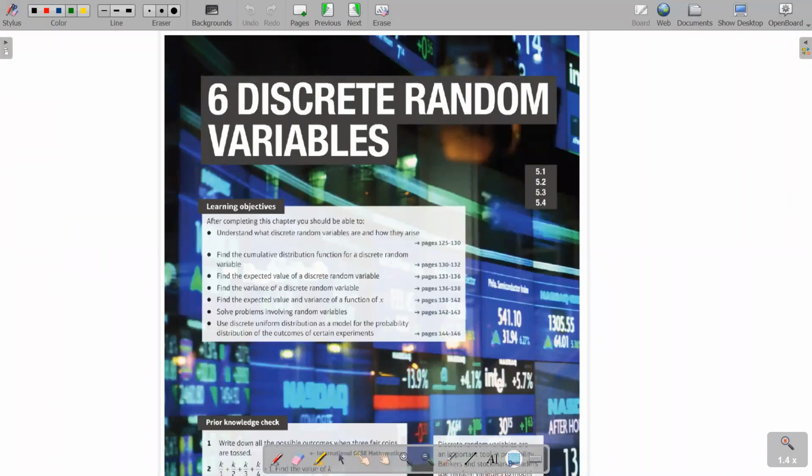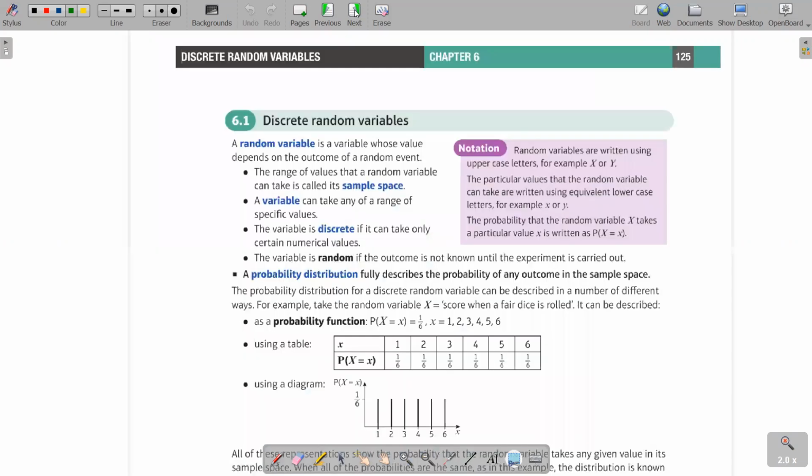Okay, so now we move to chapter 6, discrete random variables. So first we will introduce discrete random variables. I think you know what discrete variables are. We have discussed discrete variables at length in the previous chapters, isn't it? So now we are going to go into discrete random variables. That's the new word here.